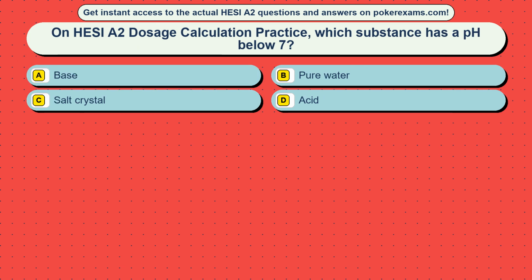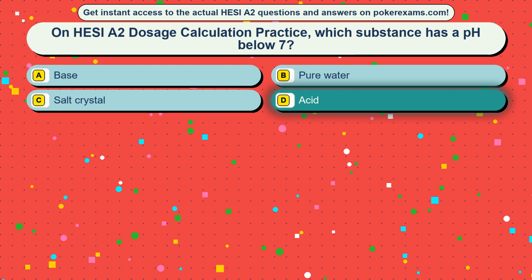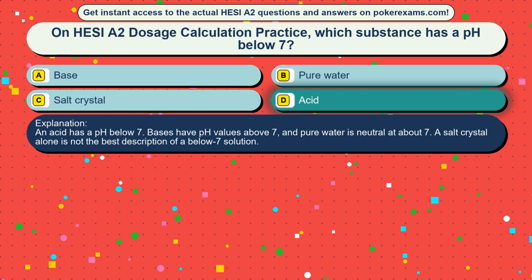Question 14. On HESI A2 dosage calculation practice, which substance has a pH below 7? Option A, base. Option B, pure water. Option C, salt crystal. Option D, acid. The correct answer is option D, acid. An acid has a pH below 7. Bases have pH values above 7, and pure water is neutral at about 7. A salt crystal alone is not the best description of a below 7 solution.